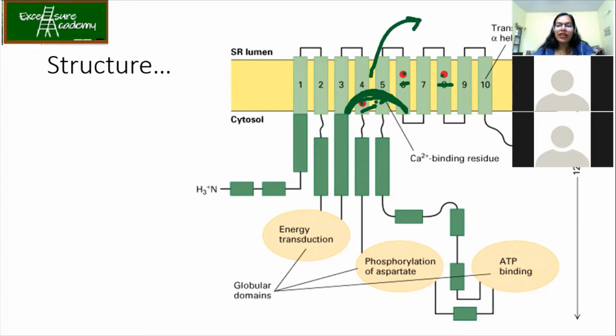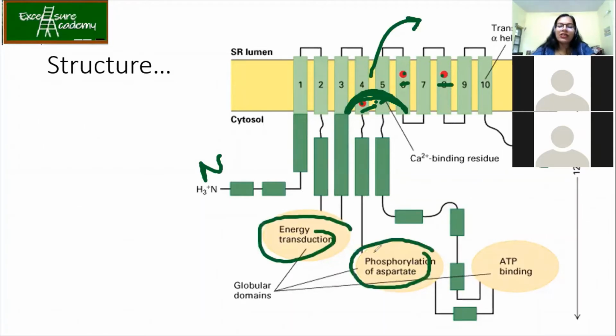So you can see over here that you have your N terminal and C terminal both on the same side in the cytosolic region. Now you have the energy transduction, phosphorylation of aspartate and ATP binding site. So remember we were talking about the beta subunits.